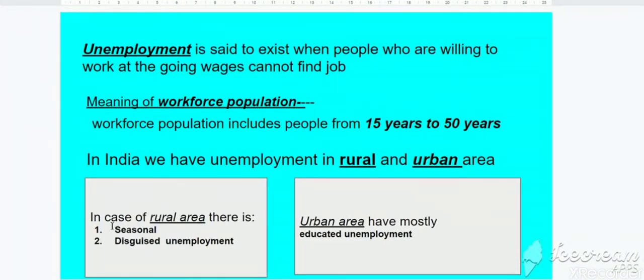in both the areas. Now look, in case of rural area, there are two types of unemployment. These are the types of unemployment that can be seen in rural area. Number one, seasonal unemployment. Number two, disguised unemployment. Disguised is also called hidden, right? So these are two types of unemployment in rural area. Now in urban area, we have mostly educated unemployment. Educated unemployment or structural unemployment can be seen in urban area.